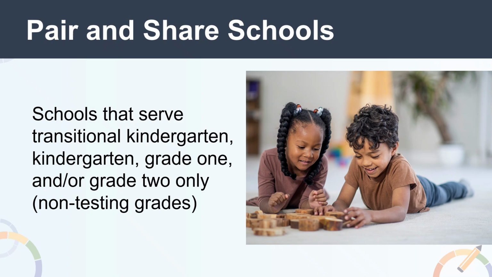These schools are specifically assigned Grade 3 DFS, which includes results from both the Smarter Balanced summative assessments and the CAAs from the district, county, or up to 3 schools to which their students matriculate. Pair and share DFS is only reported for the all-student level. No additional student groups are reported.